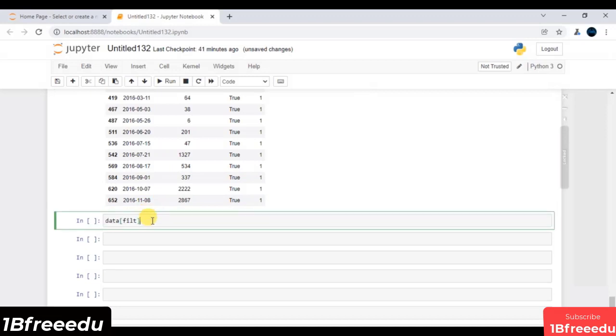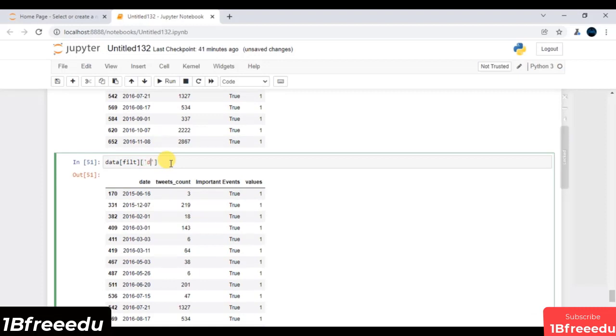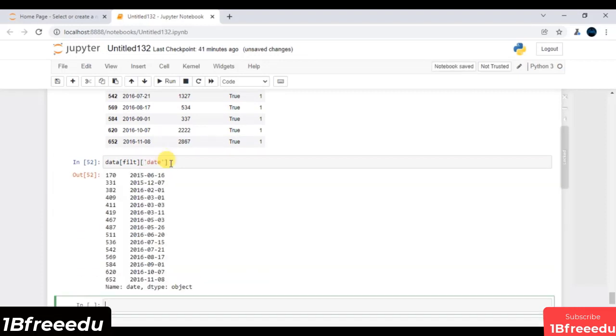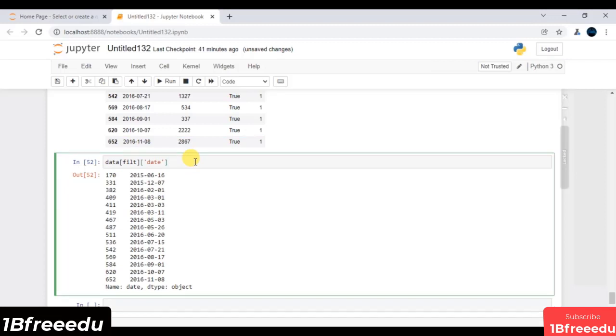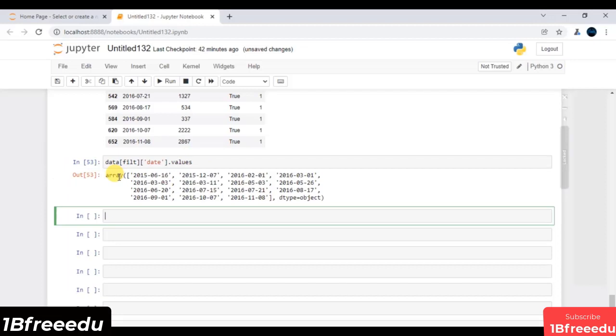So I will say data of filter. This will give all this data frame. First and foremost, I have to access my date, so I will access the date feature. Let me execute, and these are all the dates that you have. Now I will call values, just to get all the values in the form of an array or list data structure. Let me execute, and these are all the values in the form of an array.